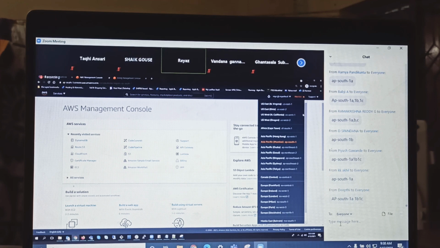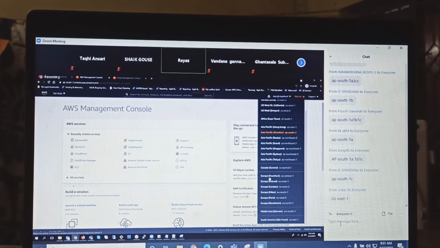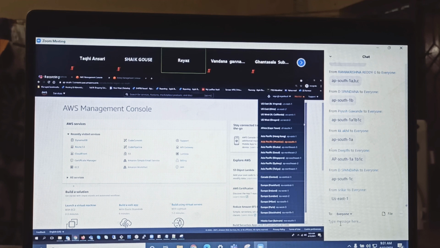Those who are in USA, you should not select Mumbai, right? Please select North Virginia, or based on your location, select that. Those who are in Canada, please select Canada. Those who are in UK, there must be London. Yes, you have Europe, London. So please select accordingly. Don't go here and there, okay? That is number 1. Very important. Good. Guys, keep this in mind.